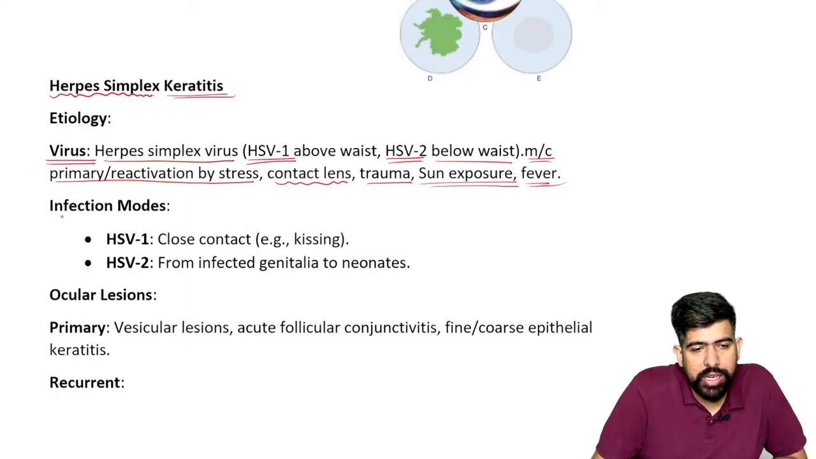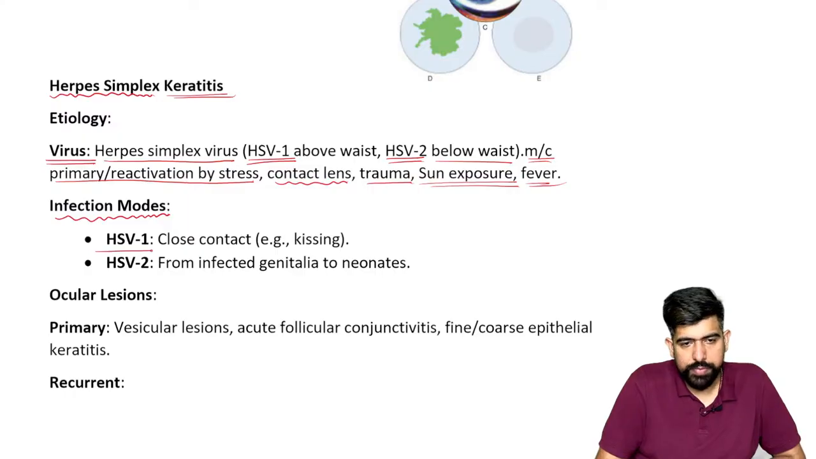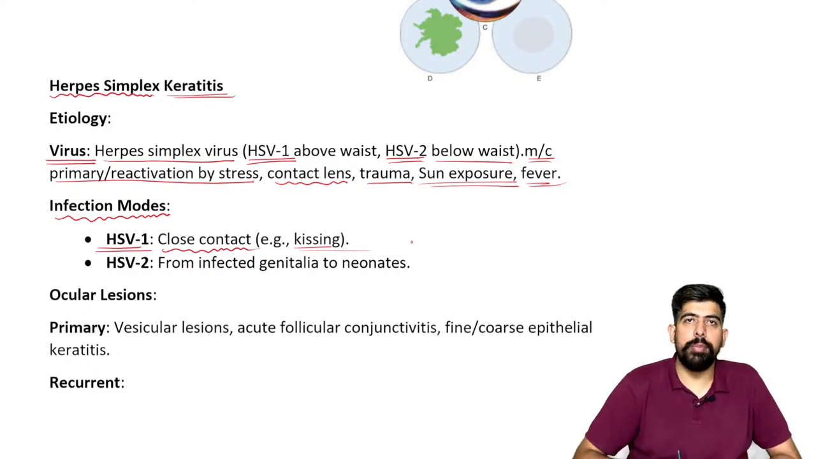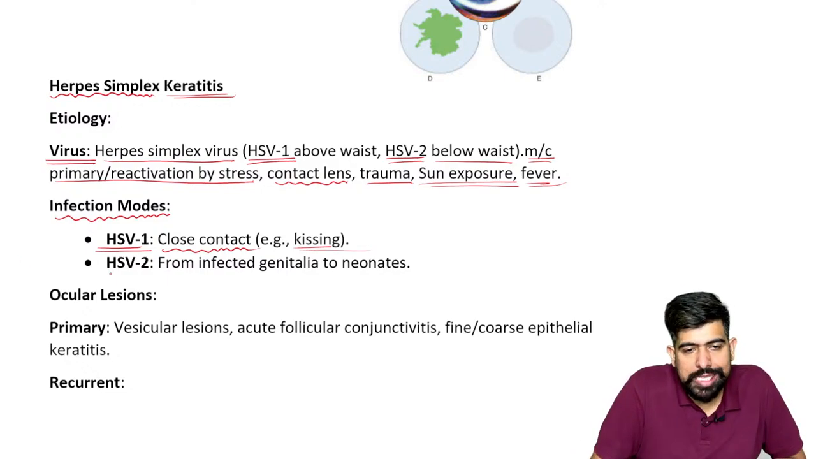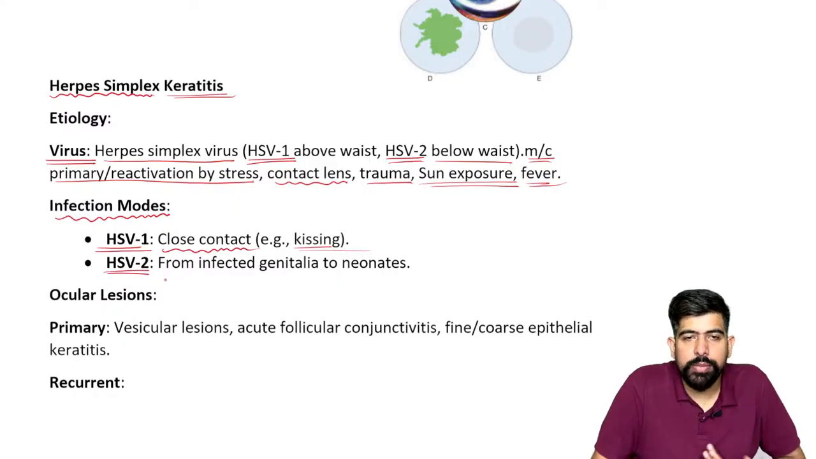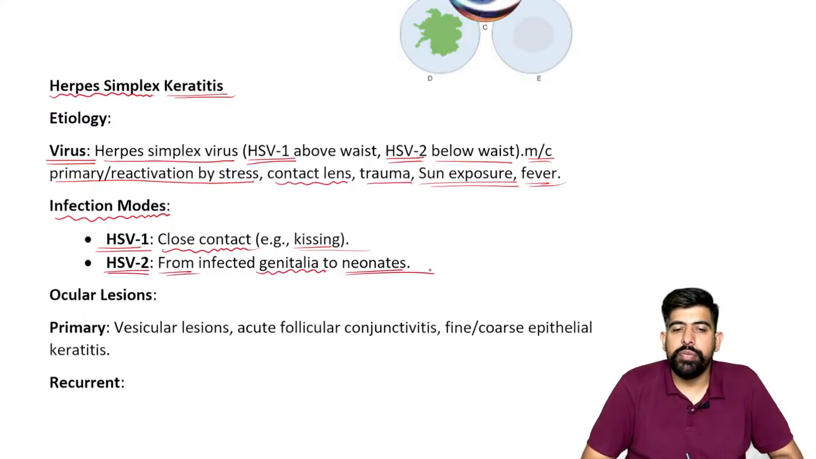Now, what kind of infectious modes? HSV1 comes from close contact. As we talked about, it remains above the waist, so through kissing or touching. HSV2 comes from below the waist, so it is from the infected genitalia to the neonates, right?